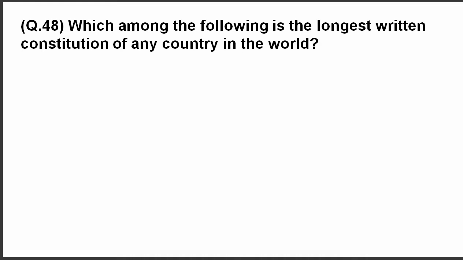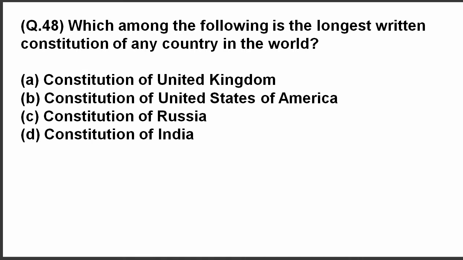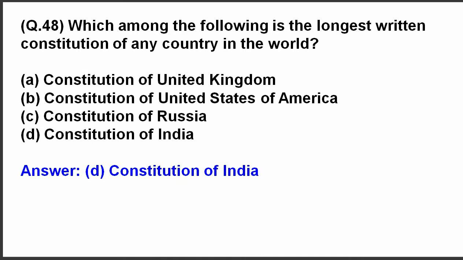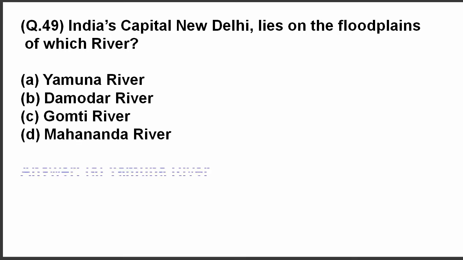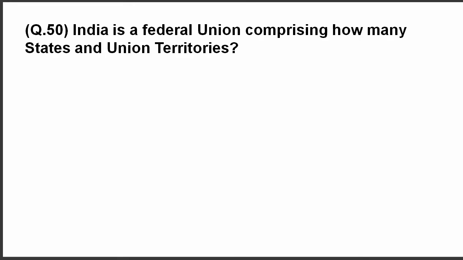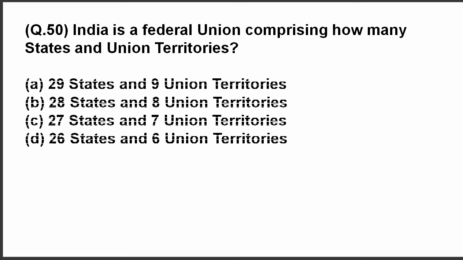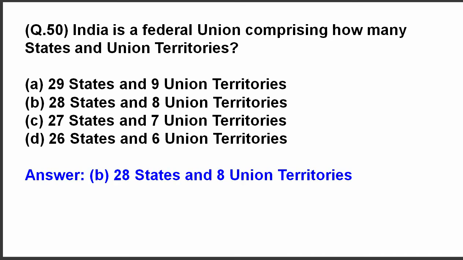Question 48. Which among the following is the longest written constitution of any country in the world? The answer is Constitution of India. Question 49. India's capital New Delhi lies on the floodplains of which river? The answer is Yamuna River. Question 50. This will be the last question. India is a federal union comprising how many states and union territories? The correct answer is 28 states and 8 union territories.